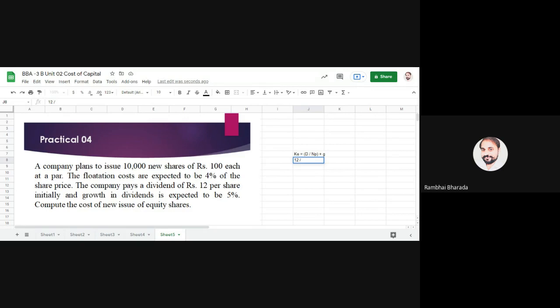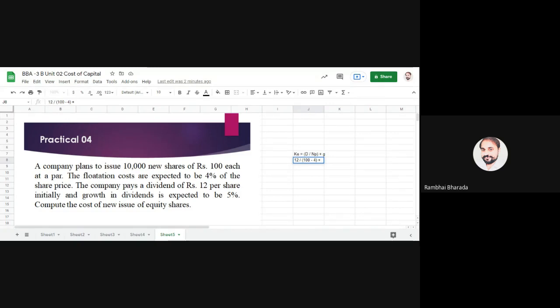How much will the issue expenses be here? Premium and discount are not given. We have no information about other expenses, but we have the flotation cost. And here there is no premium, no discount, so we will directly write it like this: 100 is the face value, plus or minus premium or discount, there is none, so directly less issue expenses of 4%. Here 4% of 100 means 4, simple. Plus growth rate.